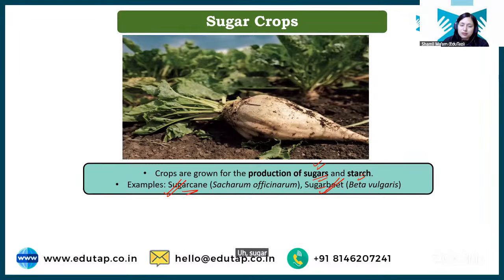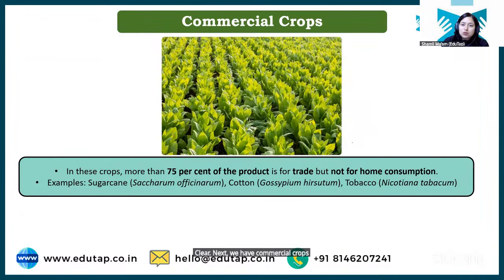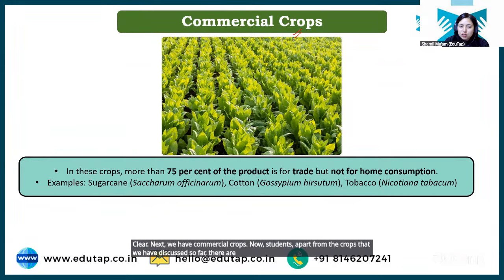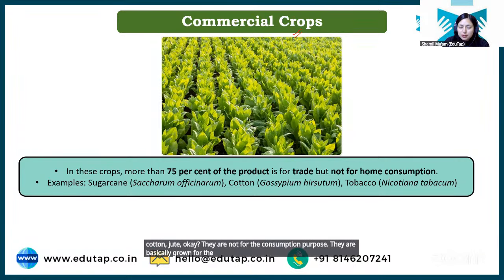Sugar is extracted from sugar beet. Clear? Next, we have commercial crops. Now, students, apart from the crops that we have discussed so far, there are some commercial crops like your tobacco, cotton, jute. Okay, they are not for the consumption purpose. They are basically grown for the trade purpose, or they are taken to the industry for further processing, right? So, such crops are called as commercial crops, right?